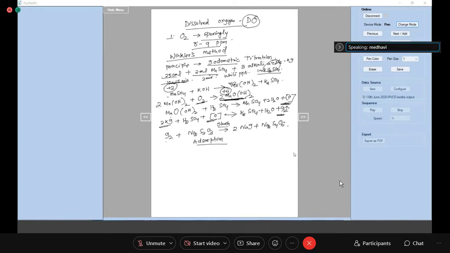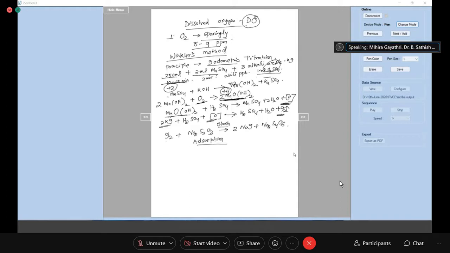Yes, ma'am. After this, you add 1 ml of concentrated sulfuric acid and shake it well. When you shake it well, this basic manganic oxide will dissolve in sulfuric acid and it will give rise to nascent oxygen. Is it clear? Yes, ma'am, I understand.